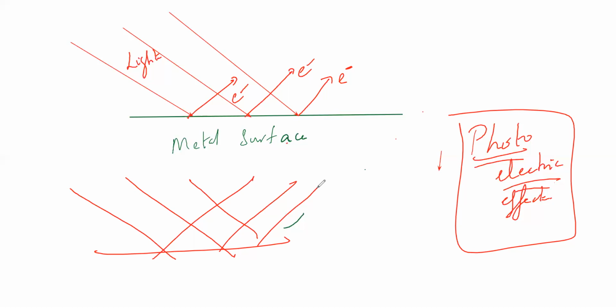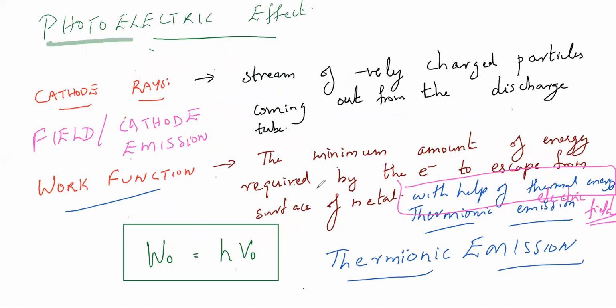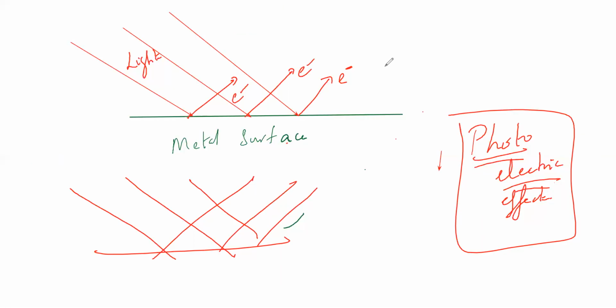If we know this, we can write work function, cathode emission, thermionic emission, photoelectric emission, everything is the same. You only have to remember this diagram. So what is the photoelectric effect?